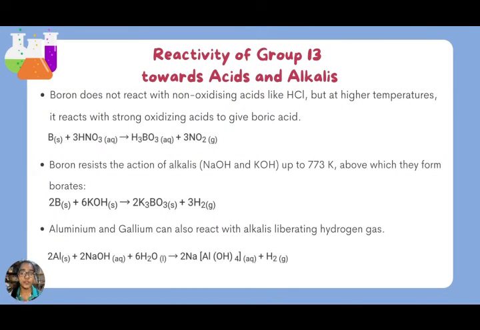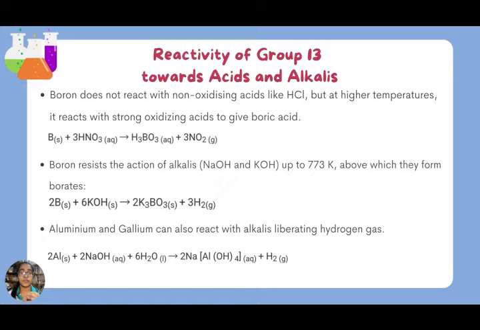Next, reactivity of group 13 elements towards acids and alkalis. Boron does not react with non-oxidizing acids like hydrochloric acid, but at higher temperatures, it reacts with strong oxidizing acids like a mixture of hot concentrated sulfuric acid and nitric acid. Boron resists the action of alkalis such as sodium hydroxide and potassium hydroxide up to 773 Kelvin, above which they form borates. All the other elements of group 13 react with both non-oxidizing and oxidizing acids, liberating hydrogen gas.